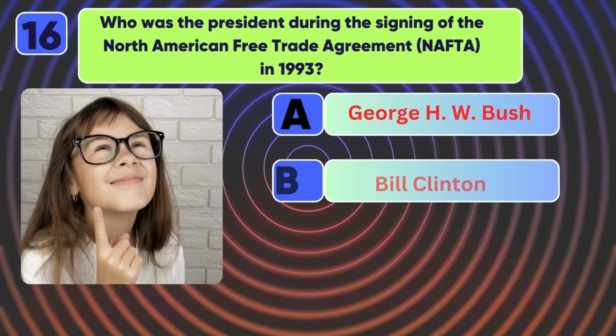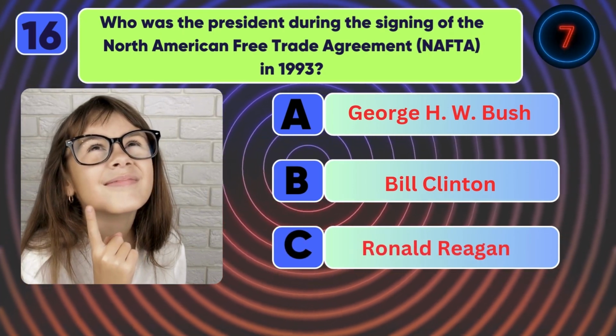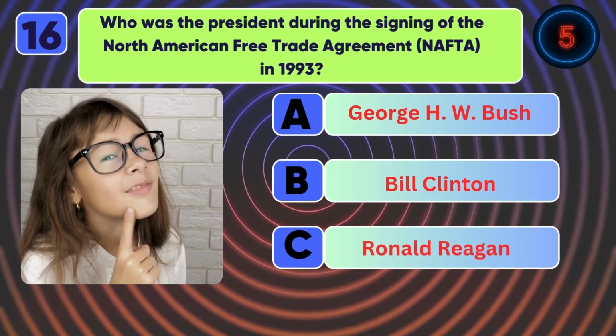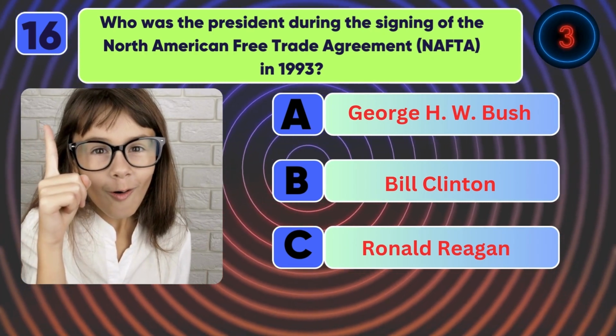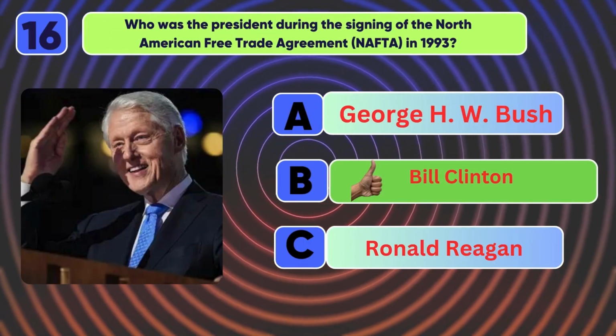Who was the president during the signing of the North American Free Trade Agreement, NAFTA, in 1993? The answer is Bill Clinton.